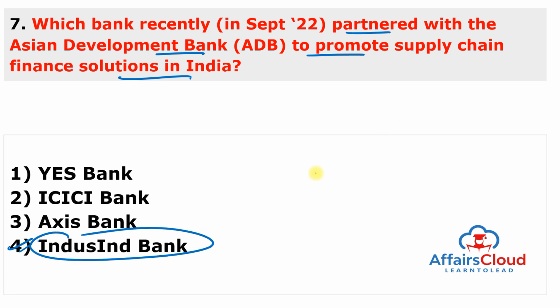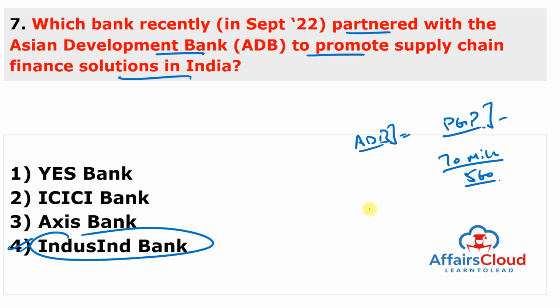So IndusInd Bank Limited has inked a pact with the Asian Development Bank for a partial guarantee program with an initial outlay of $70 million or almost 560 crore rupees exclusively towards promoting supply chain financing solutions in India.